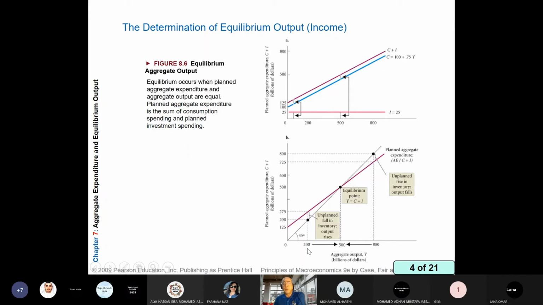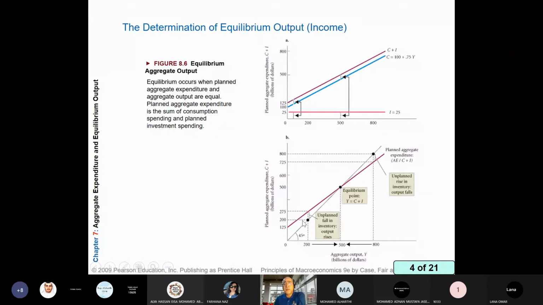So what I'm going to do right now, I'm going to explain the same thing I said when I made a comment on the table. So at aggregate output of 200, a planned aggregate expenditure is 275. So demand is more than supply. We produce 200, but we sell more than 200.